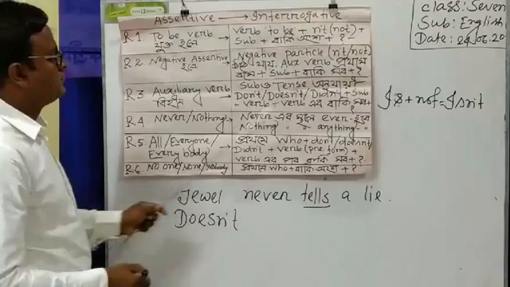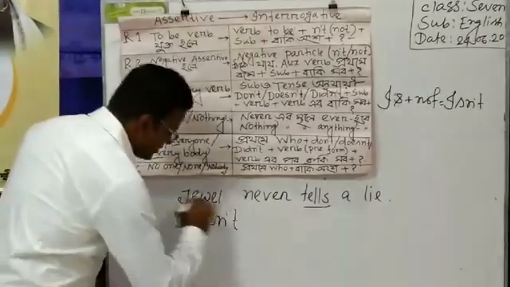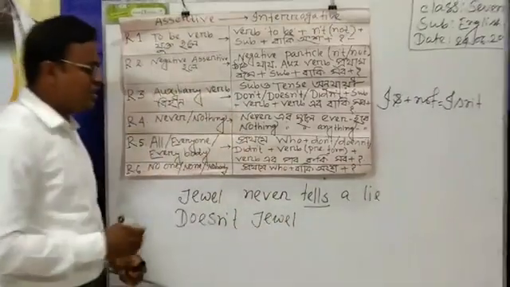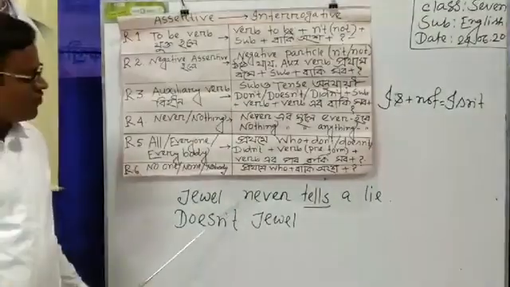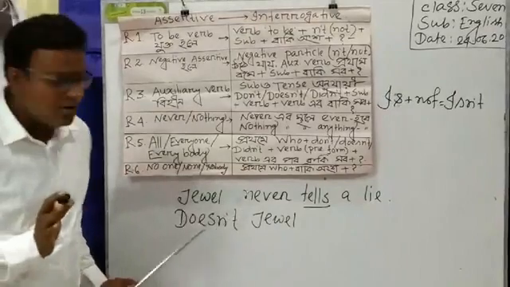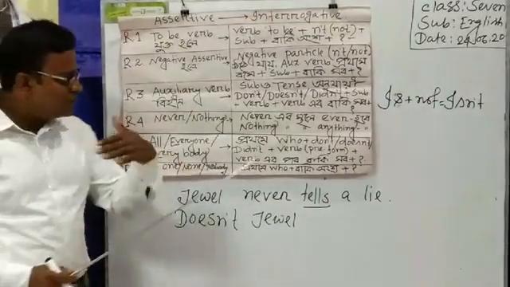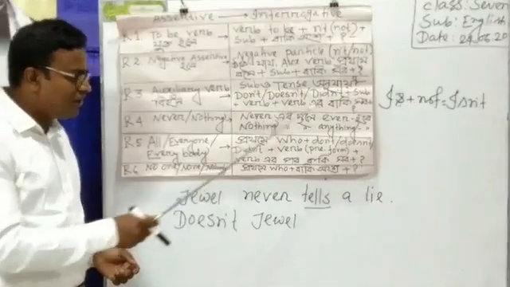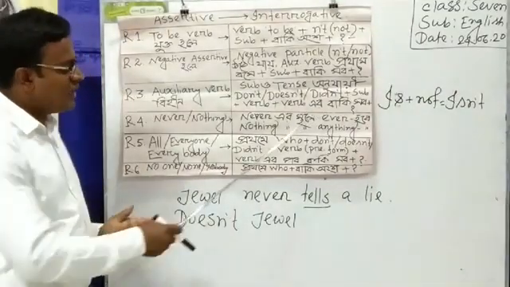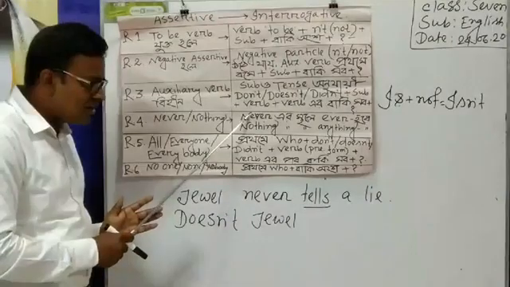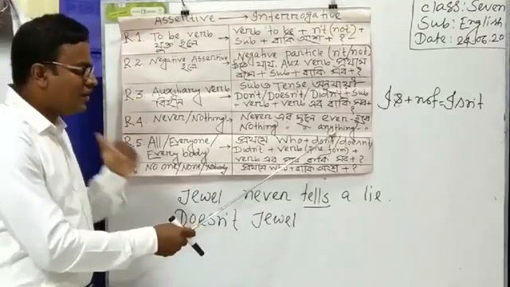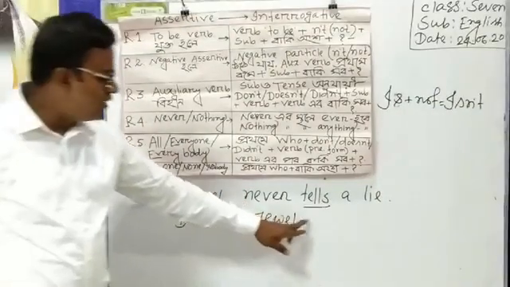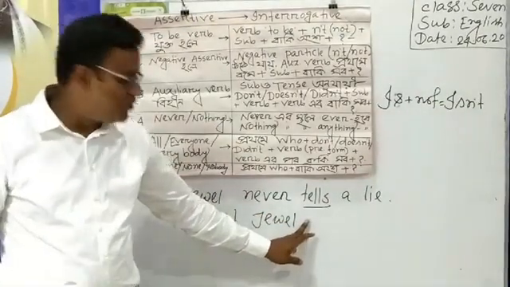And then subject, and the subject is Jewel. Doesn't Jewel. Here we can see a word and the word is "never", and I have told you before that never will be transformed into ever, or ever will be written in place of never, and anything will be written in place of nothing. That's why here we cannot write "never", we have to write "ever".